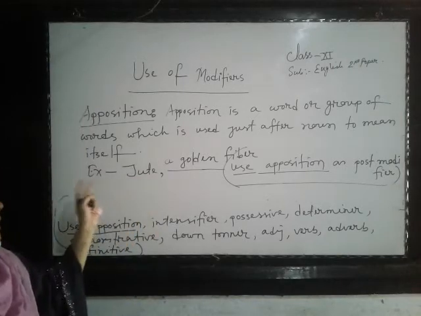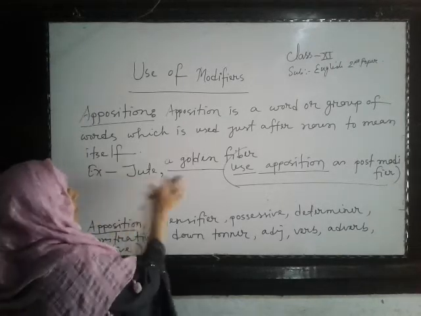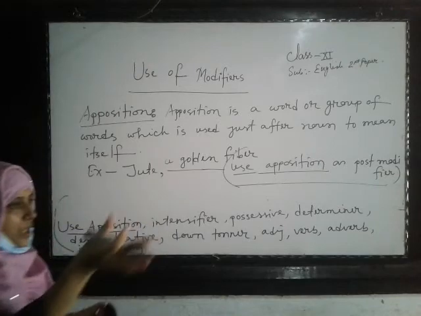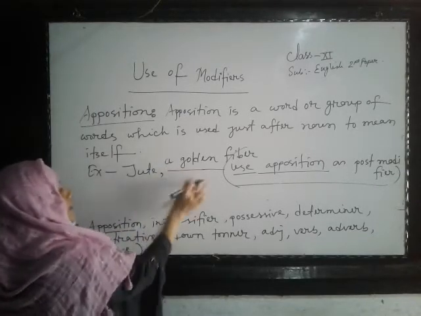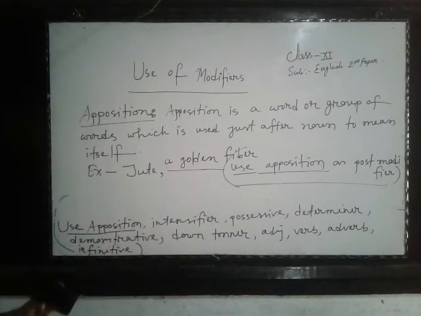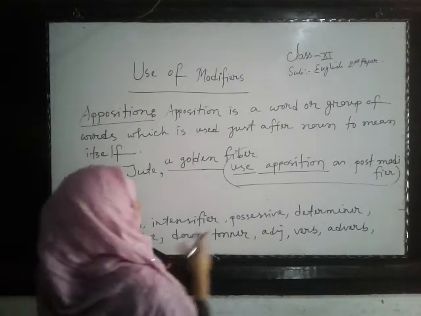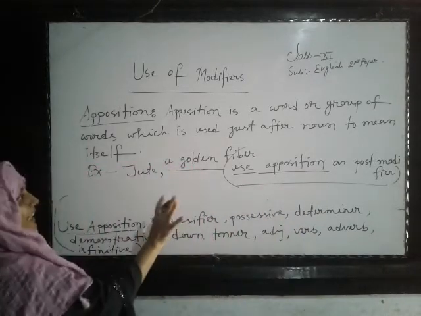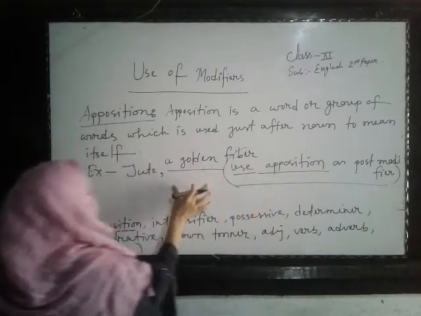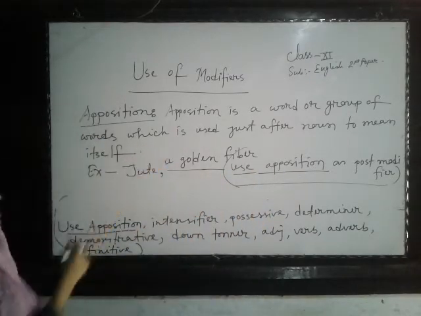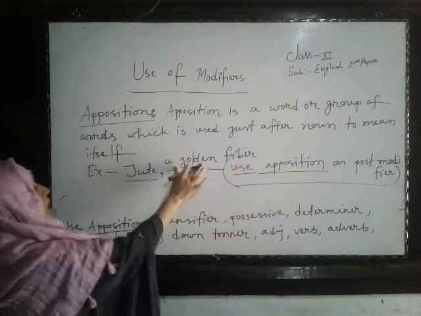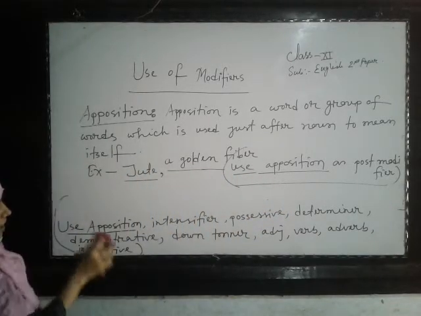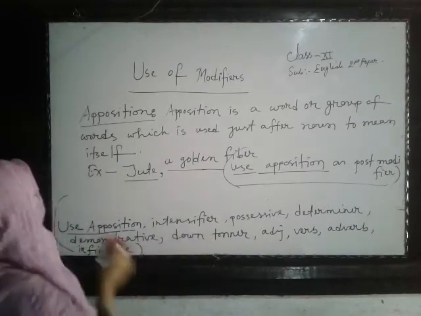Of course it will be similar to jute, not another word, not without meaning. Apposition must be similar. Now we know what apposition is. If you get such a noun or any writing here, you will use apposition here. Now come, what is intensifier?